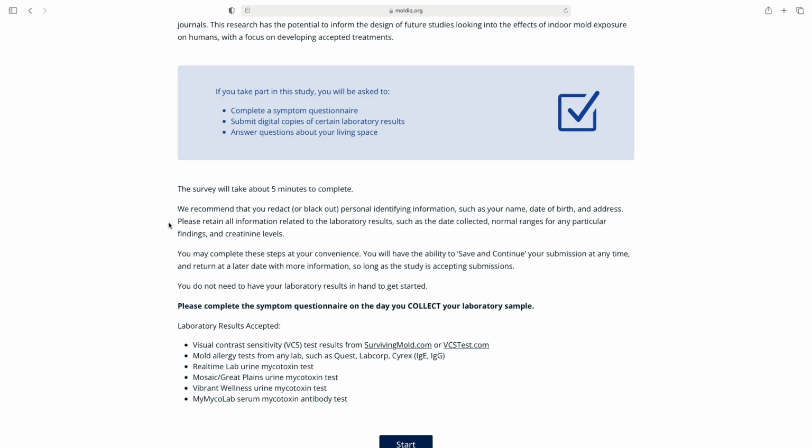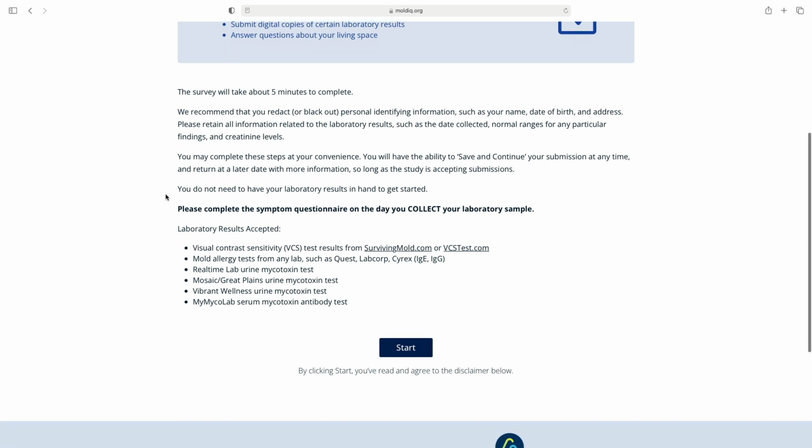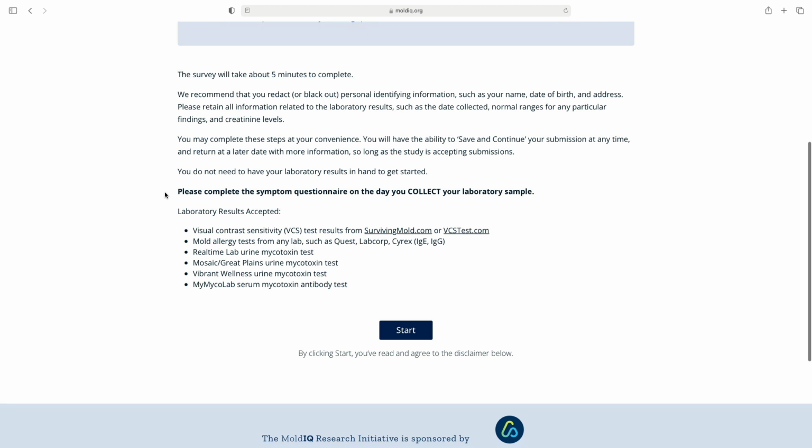We recommend that you black out any personal identifying information such as your name, date of birth, and address. But please retain all information related to the lab results, such as the date collected, any normal ranges for any particular findings, and creatinine levels. You'll have the ability to save and continue your submission at any time and return at a later date with more information. You don't need to have your laboratory results in hand to get started, and in fact, the most important part of this is that we would like you to complete the symptom questionnaire on the day you collect your laboratory sample, so we can correlate your symptoms to the actual sample you sent in.